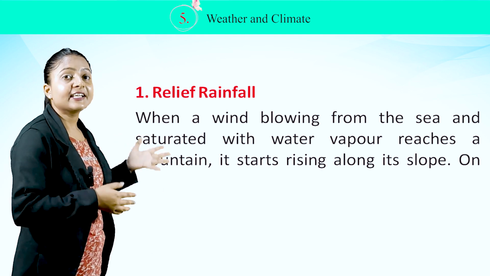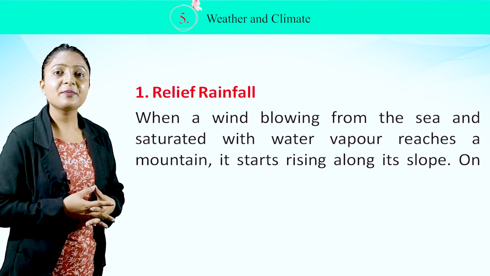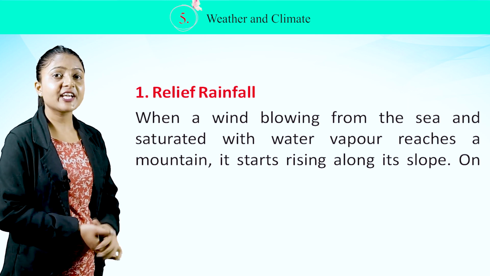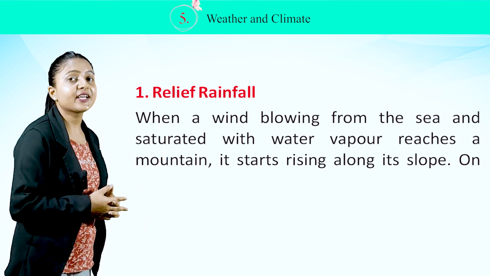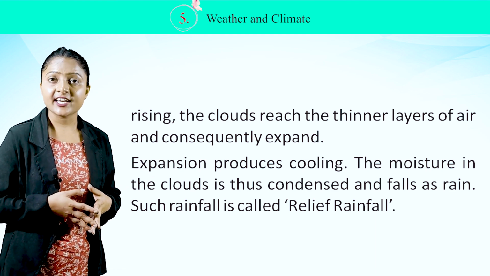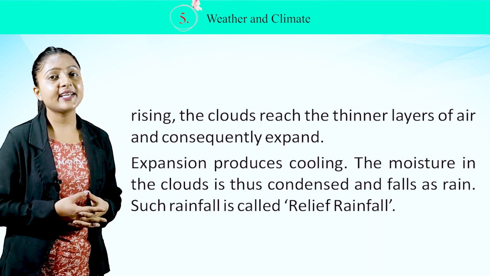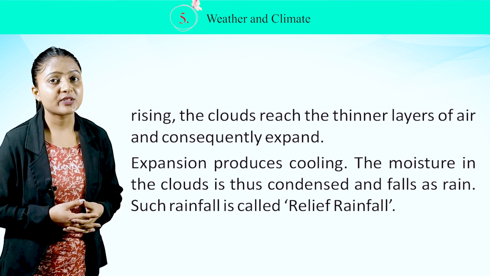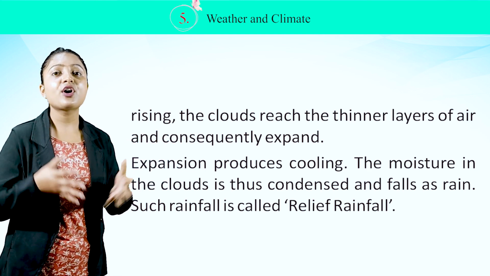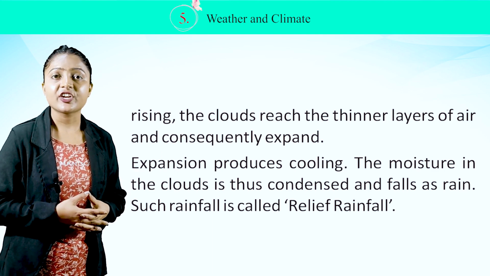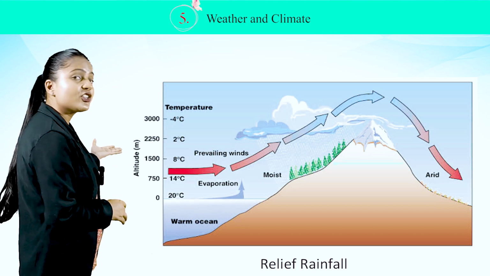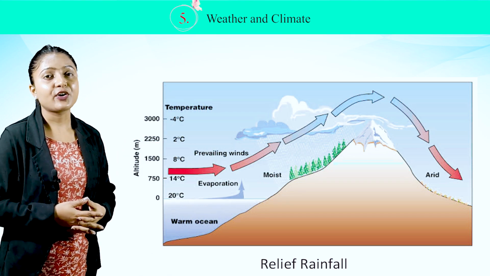Number 1. Relief rainfall. When a wind blowing from the sea and saturated with water vapor reaches a mountain, it starts rising along its slope. On rising, the clouds reach the thinner layers of air and consequently expand. Expansion produces cooling. The moisture in the clouds is thus condensed and falls as rain. Such rainfall is called relief rainfall. This is the picture of relief rainfall.